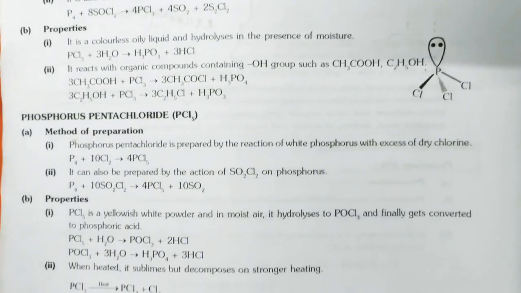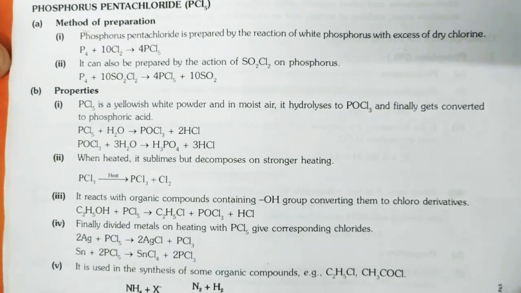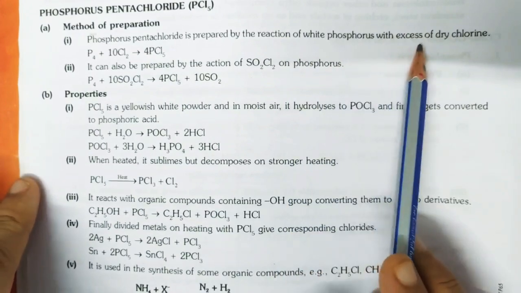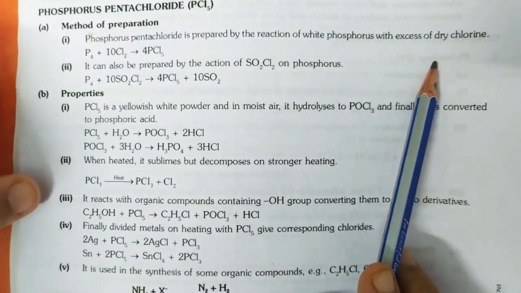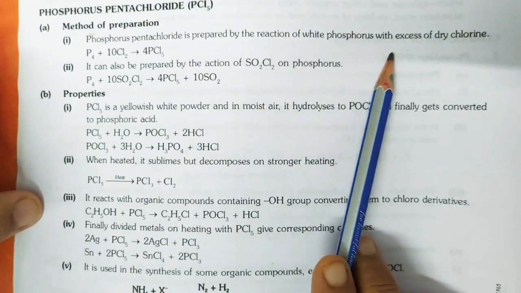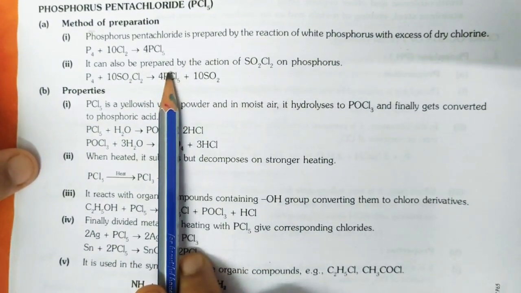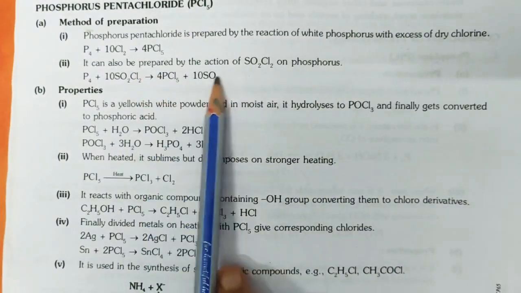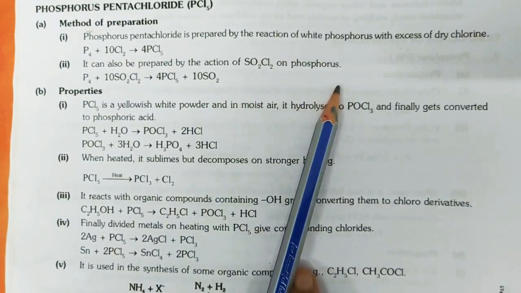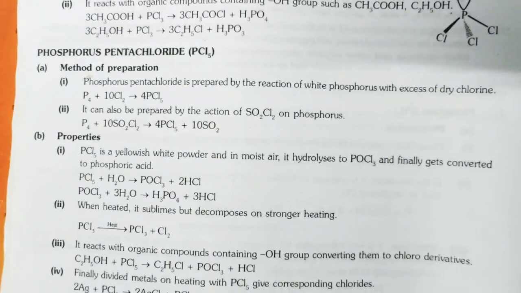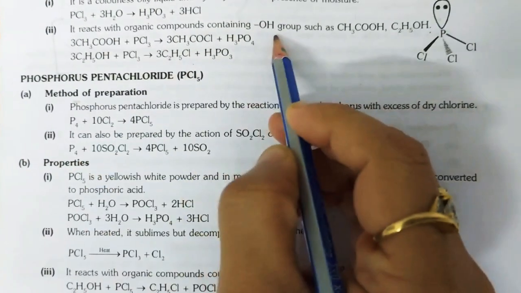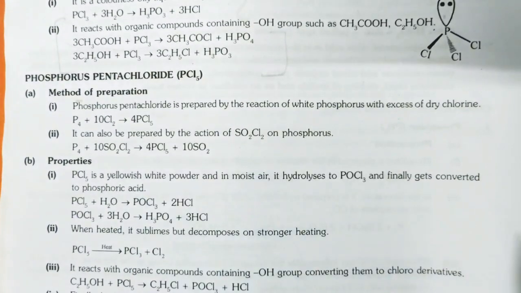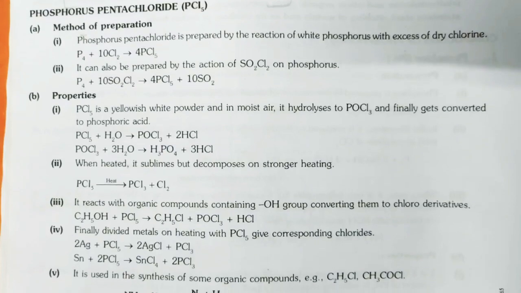Next is phosphorus pentachloride. The method of preparation, if we discuss: phosphorus pentachloride is prepared by the reaction of white phosphorus with excess of chlorine. If excess of chlorine is there, there will be formation of PCl5. If limited chlorine is there, there will be formation of PCl3. It can also be prepared by the action of SO2Cl2 on phosphorus. Listen, these reactions can be asked in the form of complete the reaction. Otherwise, reaction of PCl3 with acetic acid and ethanol, they can ask you.